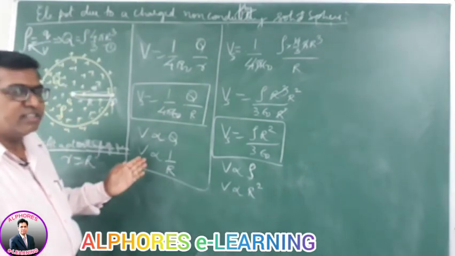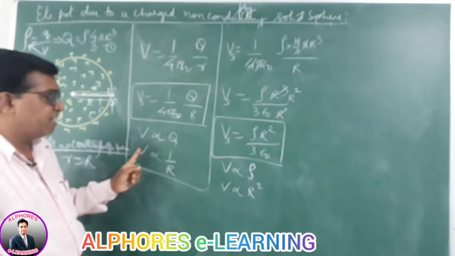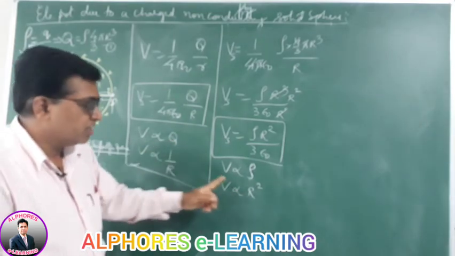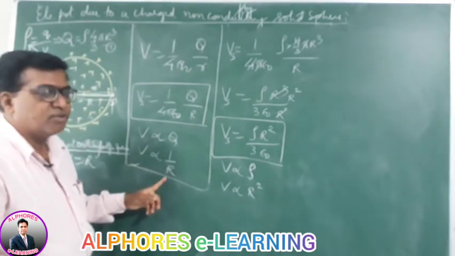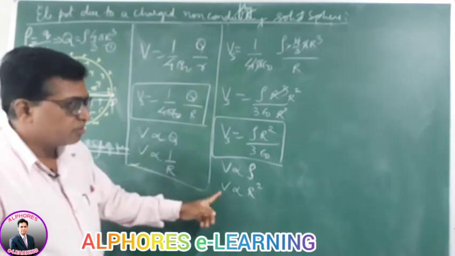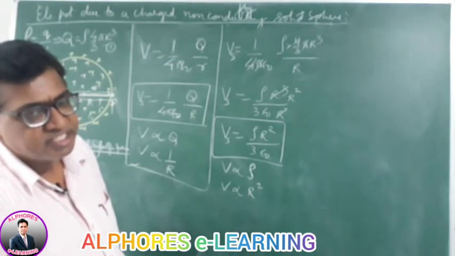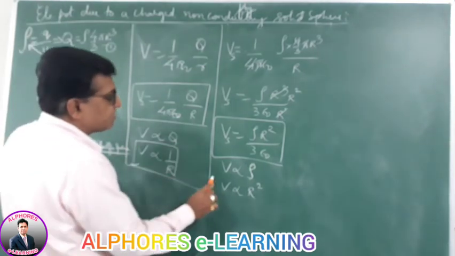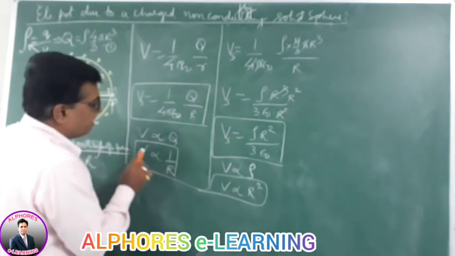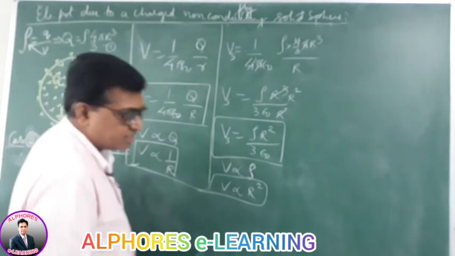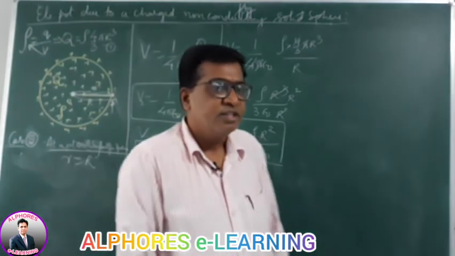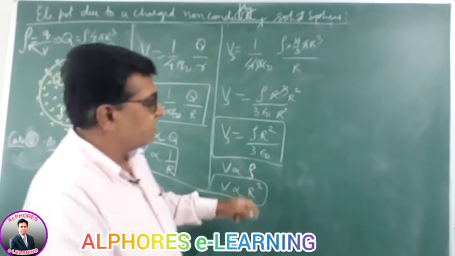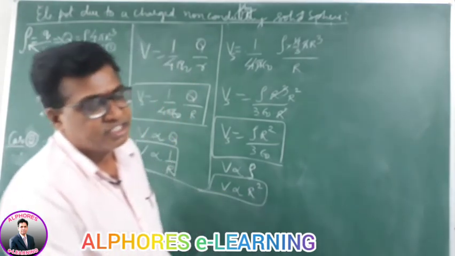Then in terms of charge Q, it is proportional to Q and inversely proportional to R. Please make out the difference. Here it is inversely proportional to R in terms of charge, but proportional to R square in terms of charge density. These are the points: same potential with same radius. Once it is inverse and later it is R square, you have to be very careful about such points.